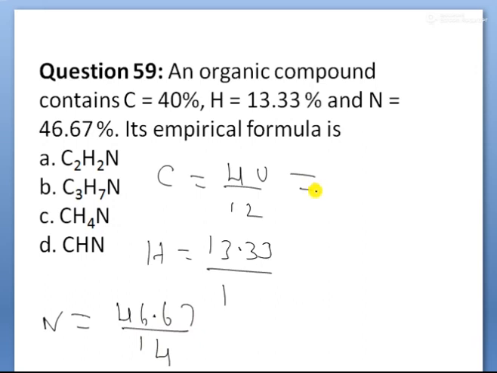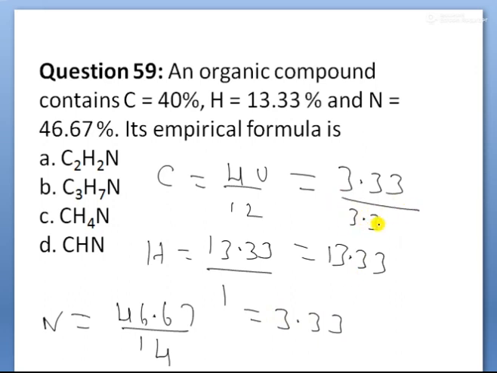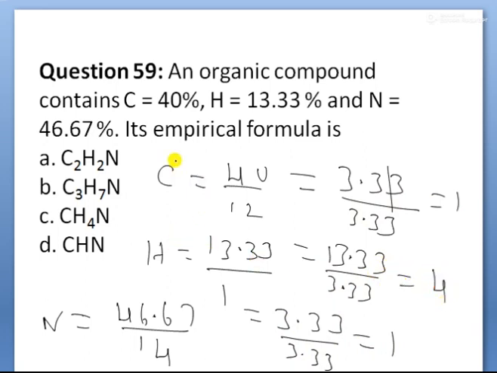Now carbon is 3.33, hydrogen is 13.33, and nitrogen is 3.33. The smallest is 3.33. Dividing again by 3.33, carbon becomes 1, hydrogen becomes nearly 4, and nitrogen becomes 1. So the ratio of carbon, hydrogen, nitrogen is 1, 4, 1. CH4N, so option C is correct, children.